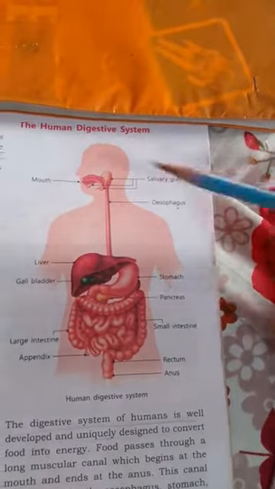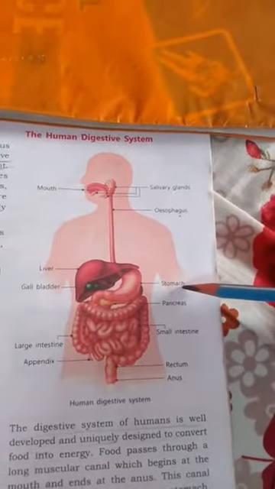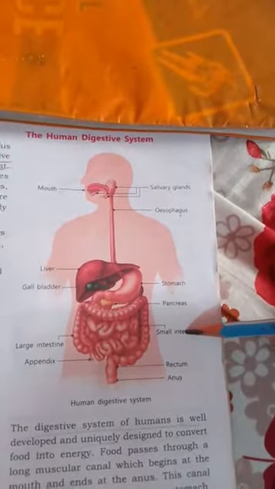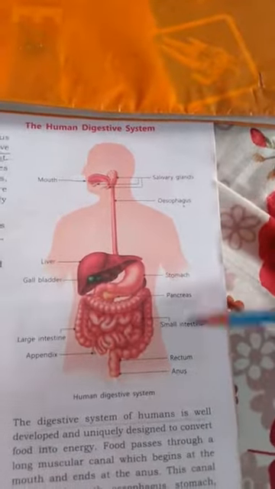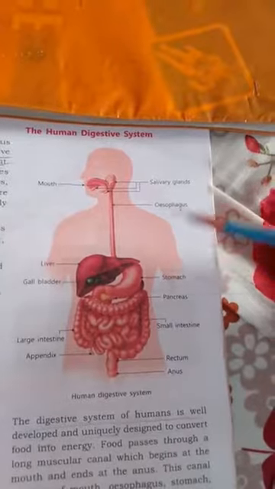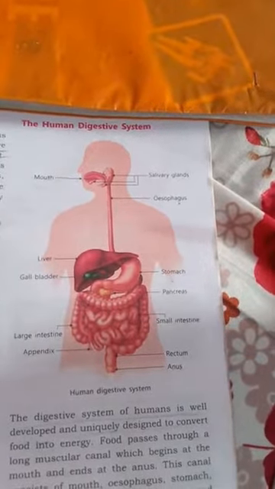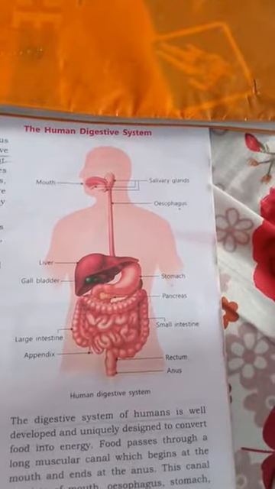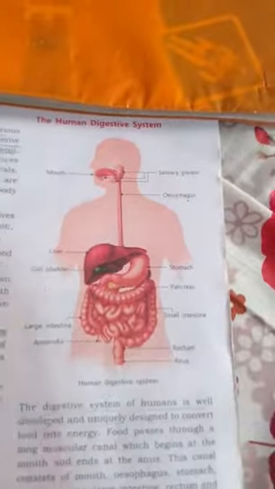It consists of mouth, esophagus, stomach, small intestine, large intestine and anus. So this is known as the digestive tract, and it is about 9 meters long in an adult.